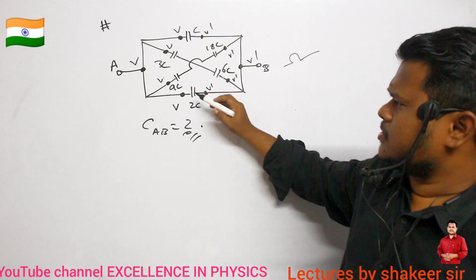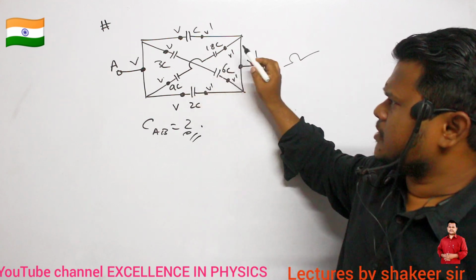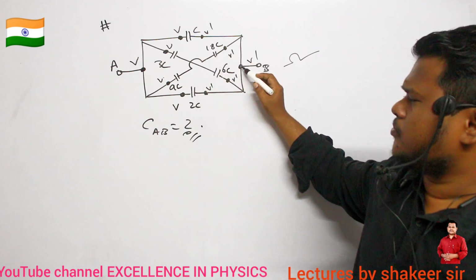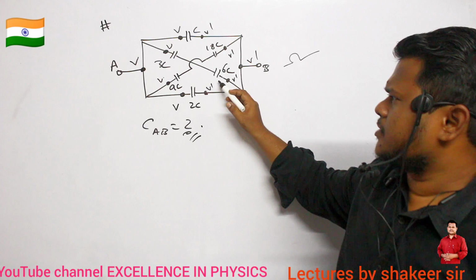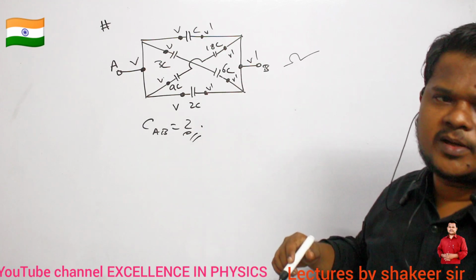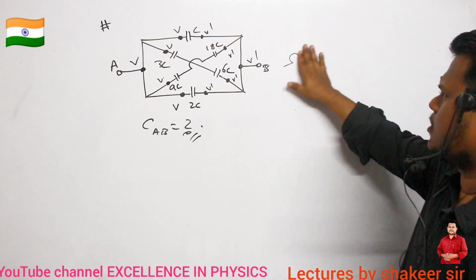It means that this 9C and 18C are in series. 9C and 18C are in series. Then it is connected to point B. Similarly, 3C and 6C are connected in series. Then they are connected to point B. Are you able to understand? So therefore, how can I draw the total circuit?